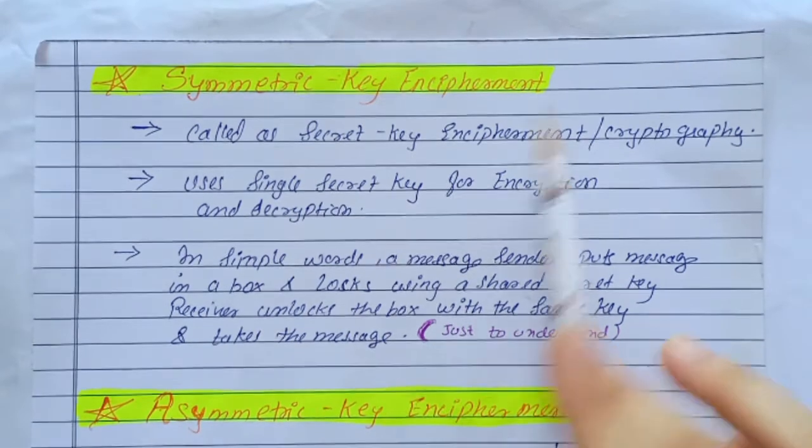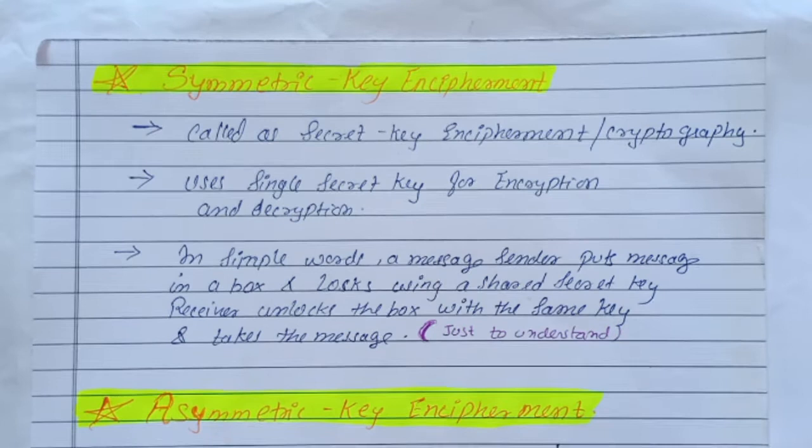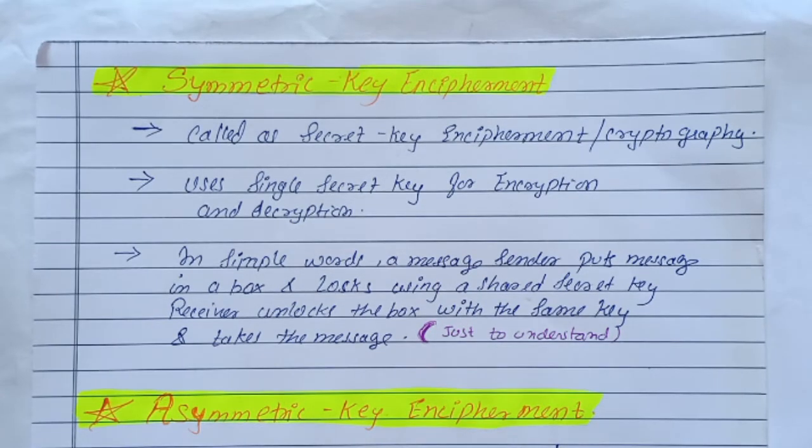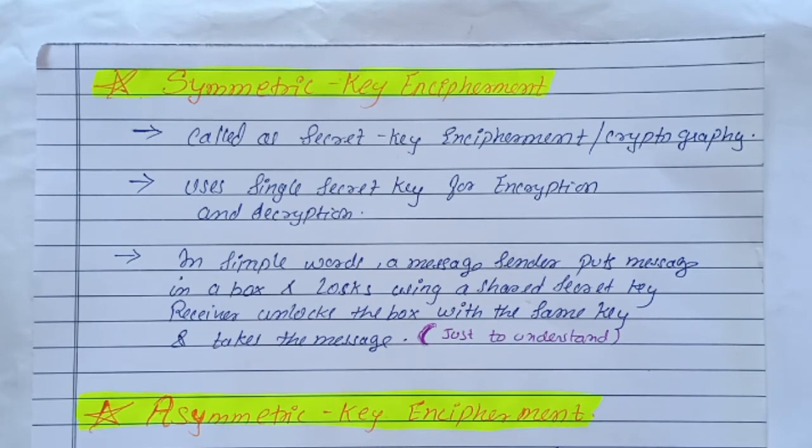First is symmetric key encipherment. This is also called secret key encipherment or cryptography. Here a single secret key is used for encryption and decryption. What does this mean? Assume one sender is sending some message to a receiver and another person eavesdrops on the message.